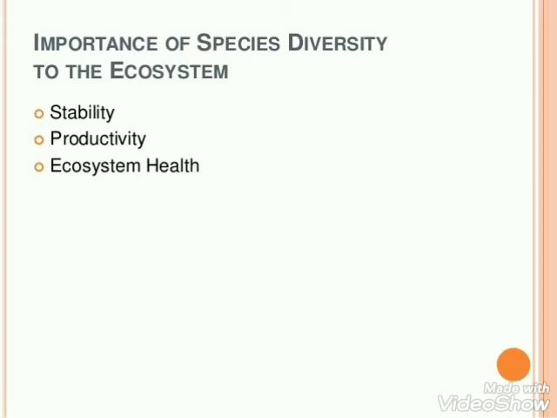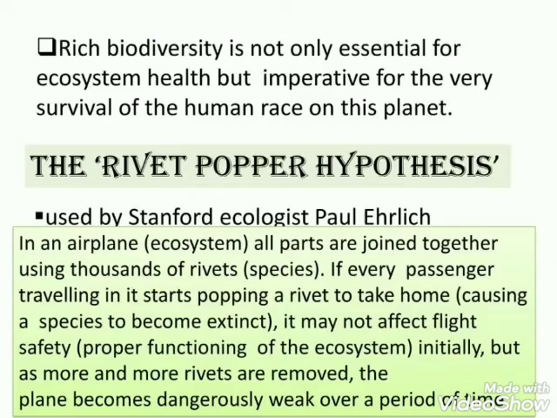Third, the community should be resistant to invasion by alien species. If we introduce any species from outside, that species should not affect the productivity and the abundance of the native species. So these are the few characteristics essential for a community to be stable.